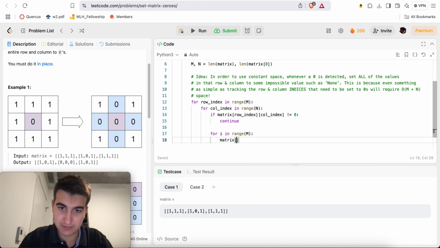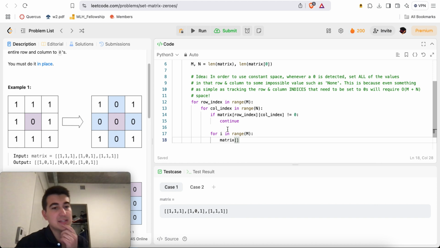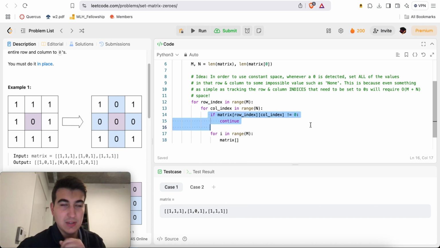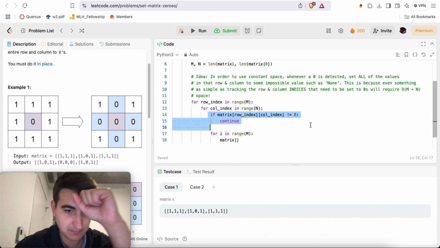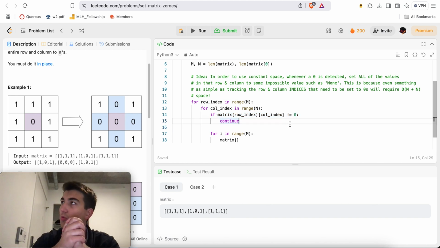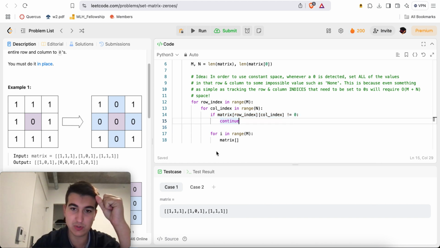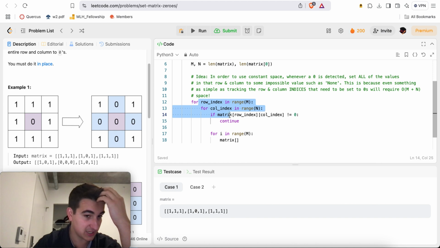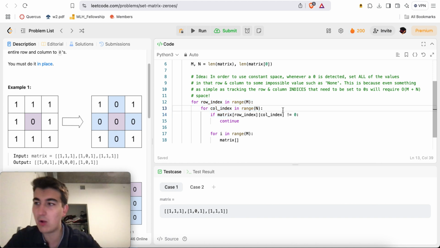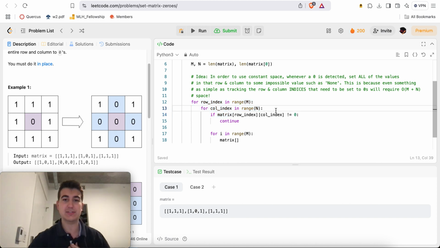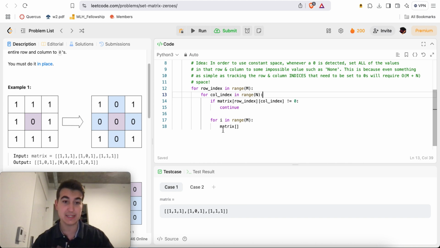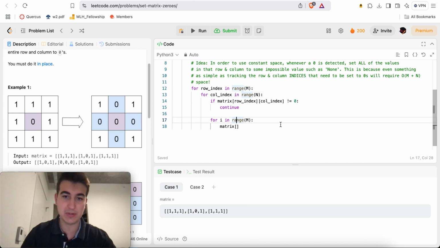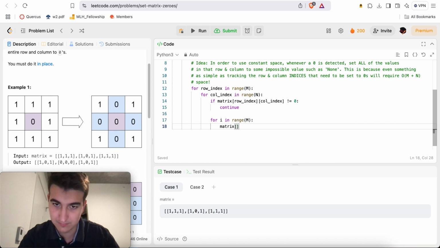And this is still O of m times n time, because if I set the whole row and column, I do that work in here, but that way when I loop through them, they won't be 0. So even though it looks like more for loop nestings, in total it'll still be O of m times n time, because I'm just doing two more parsings.